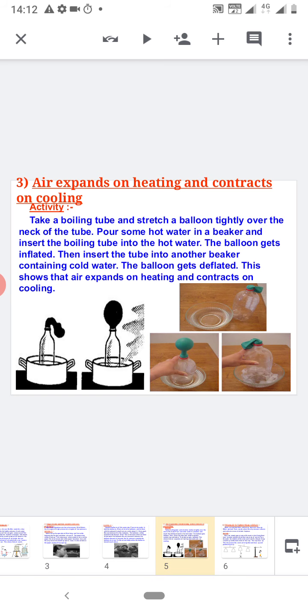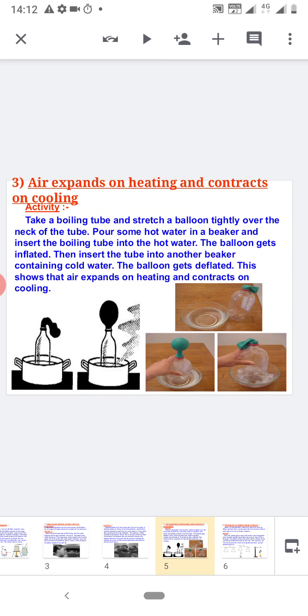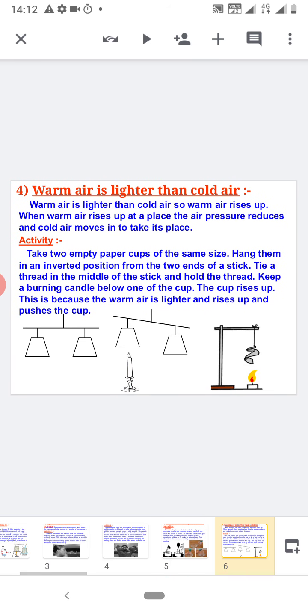Now, one more activity for showing that air expands on heating, or we can say warm air is lighter than the cold air. Here you can see in the figure, like a balance, two empty paper cups of the same size are hanged. Hold the stick of the thread as in the balance. Now, put a burning candle below one of the bags as shown in the figure.